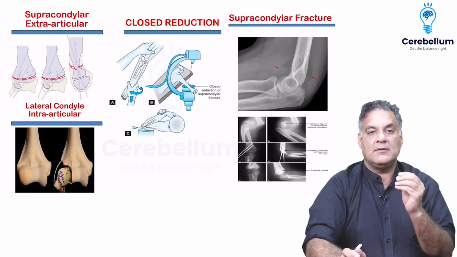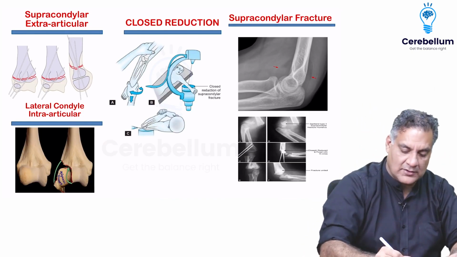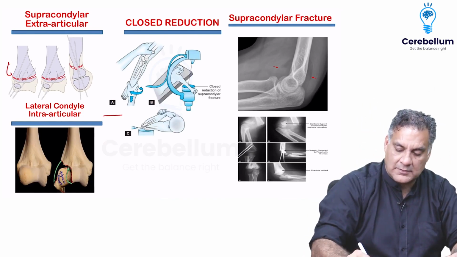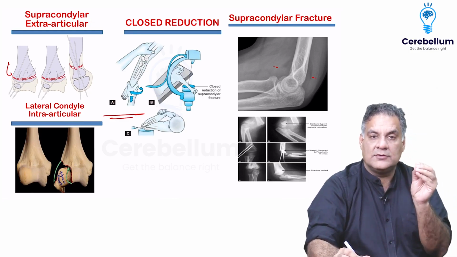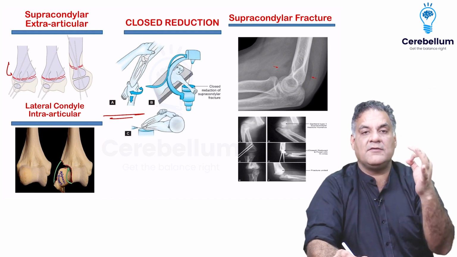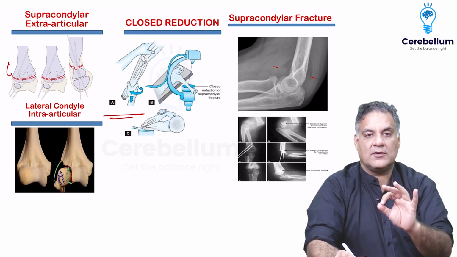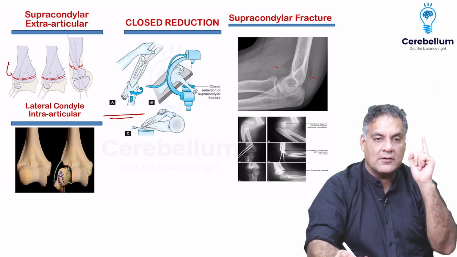All right. When I look at fractures like supracondylar humerus, which is away from the joint, I will take the patient to the operation theater, will not expose the fracture site or the hematoma, will reduce it under X-ray control, the C-arm, and this is called closed reduction and fixation, right? So that is what it is, closed reduction, because the hematoma was not exposed. So extra-articular fractures are closed reduced.